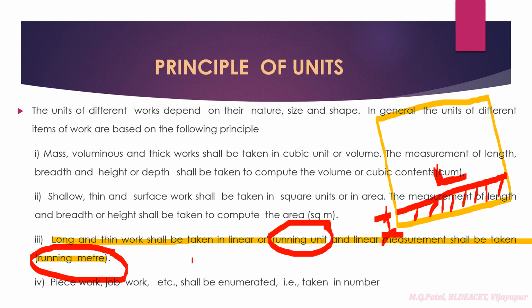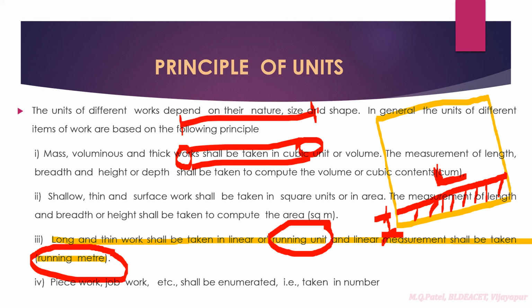Or sometimes, if you take a water supply line or sanitation plumbing lines, and you want to do measurement of the pipeline, we only measure the length of this pipe. In the description we write the diameter of the pipe and the material which is being used. Only the length is measured. So this type of work is measured in running meters, right? I hope it is clear.